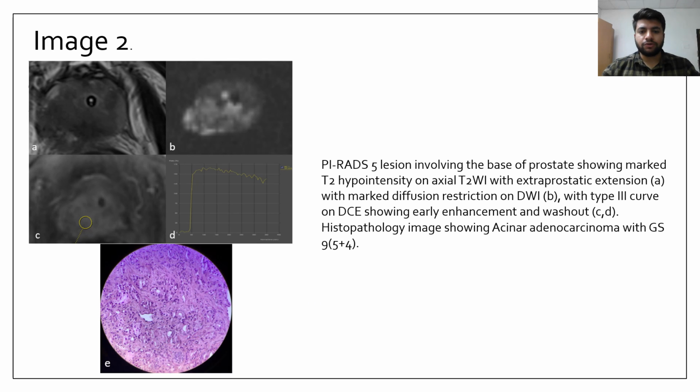The image 2 is showing PIRADS 5 lesion, which is involving the base of prostate gland and is showing marked T2 hypointensity on T2 weighted imaging with extra prostatic extension. The lesion is showing marked diffusion restriction on DWI and is showing type 3 curve on dynamic contrast enhancement. It is showing early enhancement and washout. On histopathology, it turned out to be an acinar adenocarcinoma with Gleason score of 9.